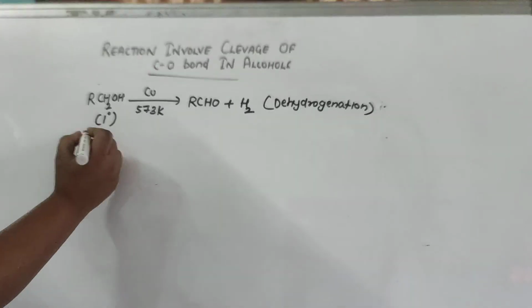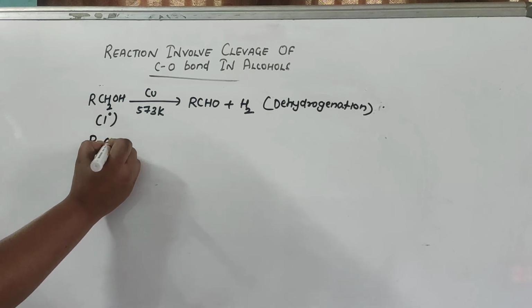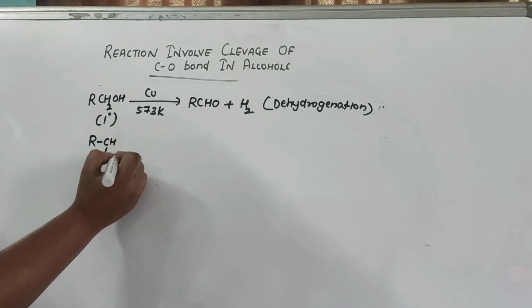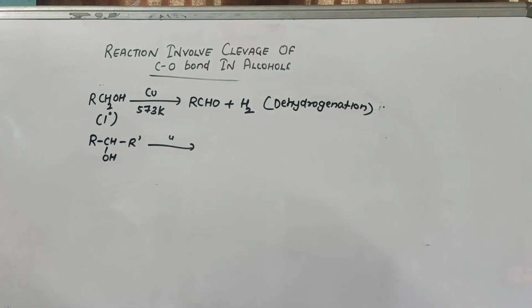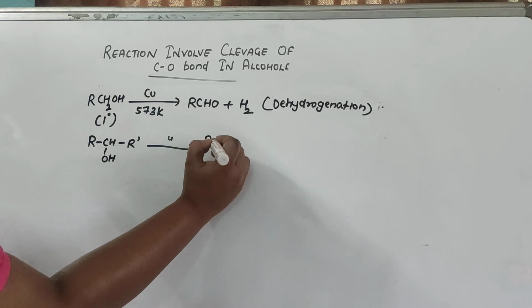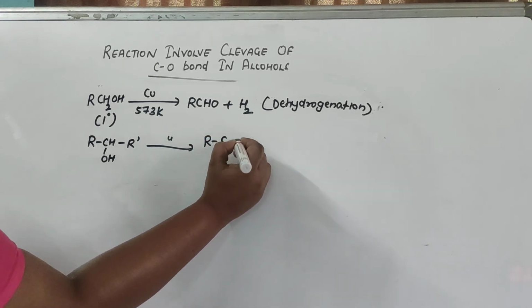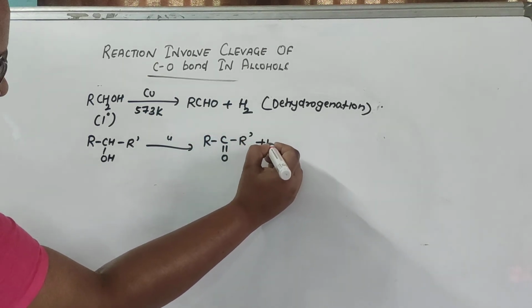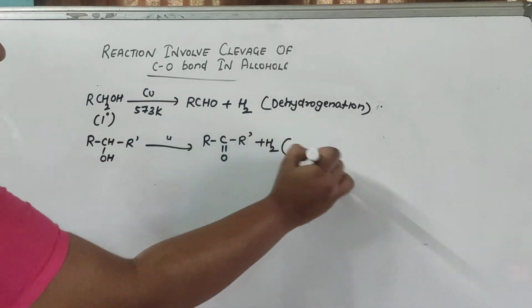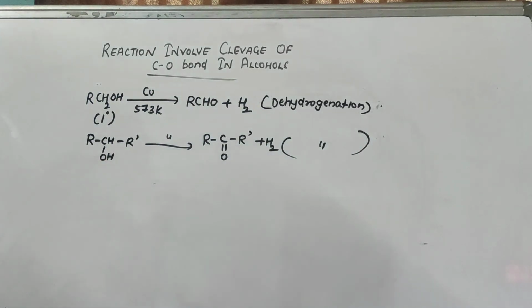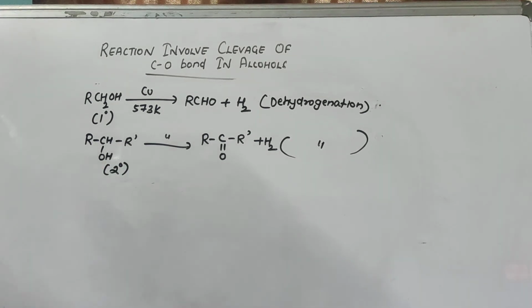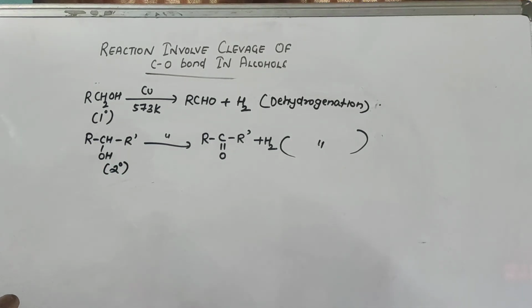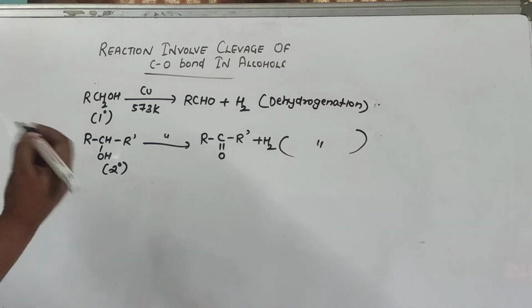In the same way, if you take a secondary alcohol and do the same treatment, copper at 573, you will get a ketone. Just now we have seen, you will get a ketone, and in this case also hydrogen will be released. So this is also a dehydrogenation reaction, but this is a secondary alcohol. But a difference comes in the tertiary part. What happens in the tertiary alcohols?